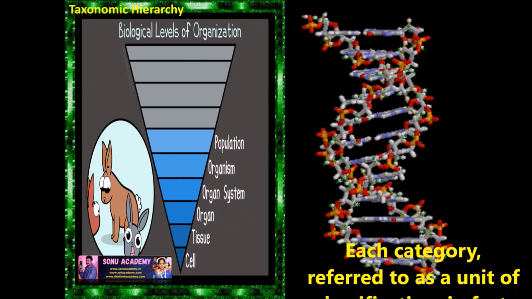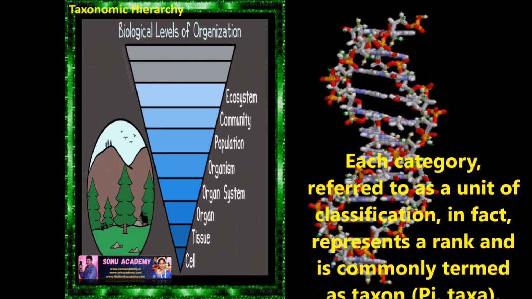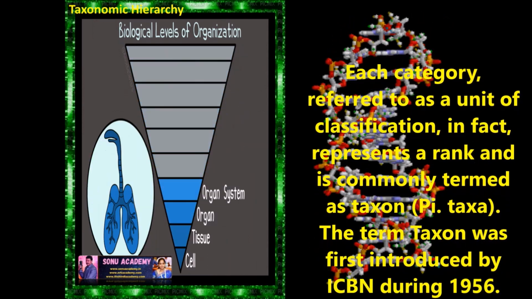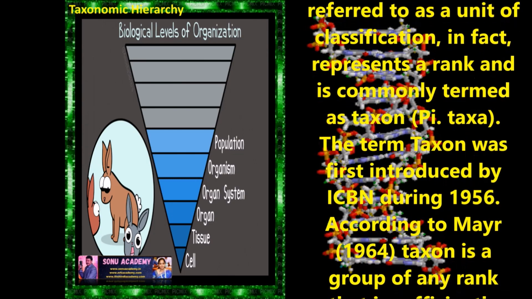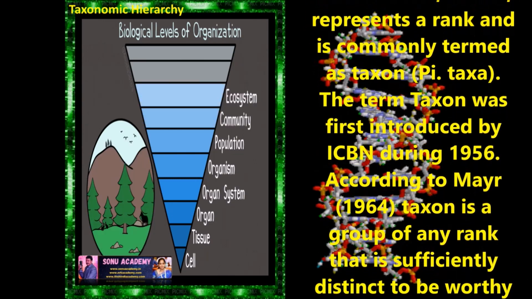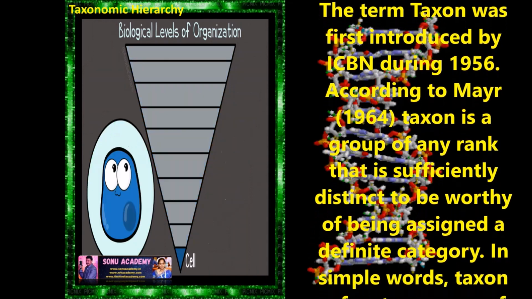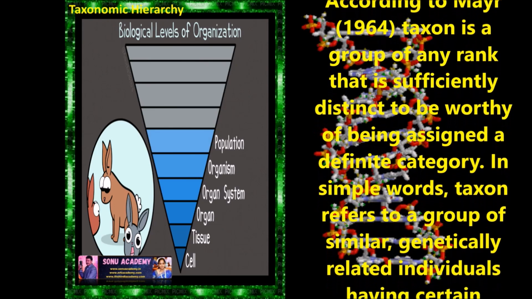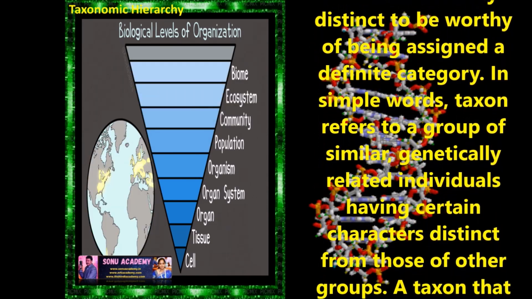Now let us discuss taxon. Each category is referred to as a unit of classification. In fact, it represents a rank and is commonly termed taxon or taxa. The term taxa was first introduced by ICBN during 1956. According to Mayr 1964, taxon is a group of any rank that is sufficiently distinguished to be worthy of being assigned a definite category.